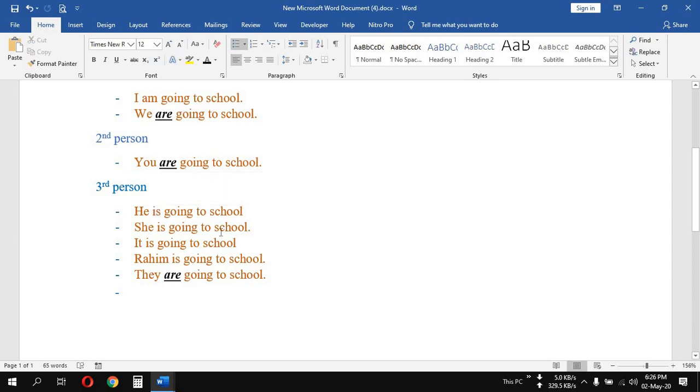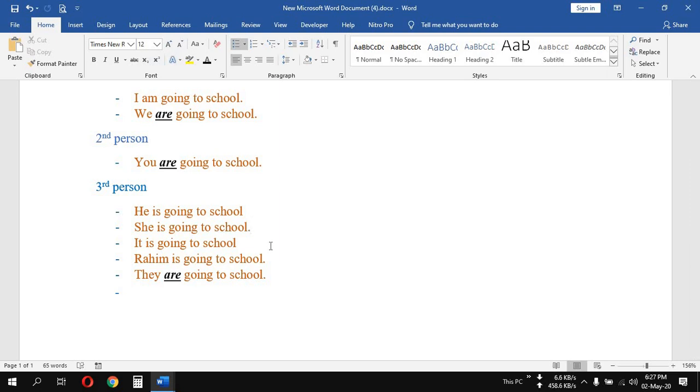So the sentence would be like, he is going to school, she is going to school, it is going to school, and Rohim, it is a name of a person, is going to school. But they, the plural form of the third person, takes are. They are going to school.